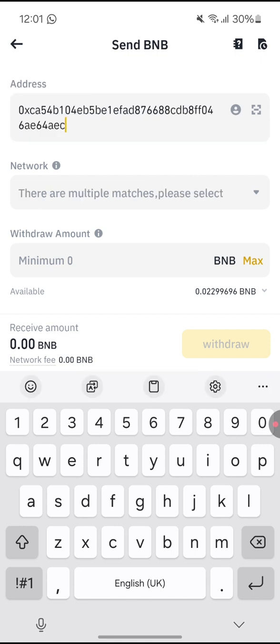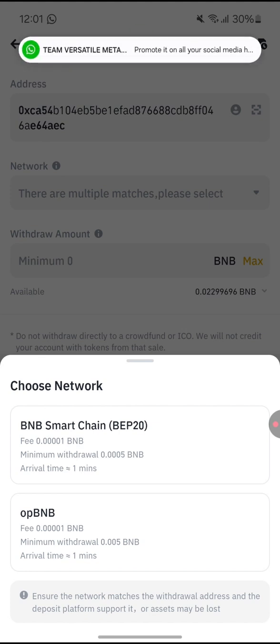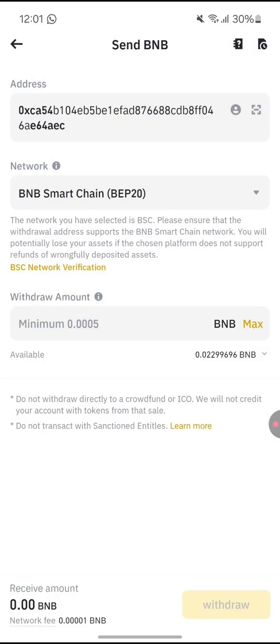I know a lot of people will be asking, why would you not withdraw the BNB directly to our Bybit? So you all know that we are leveraging the BNB ecosystem, which is the Binance ecosystem. The coins that you want to deposit here is OPBNB, which means that it's only the Binance app that accepts OPBNB. So if you go and deposit it directly to your Bybit, you have lost your coins forever.